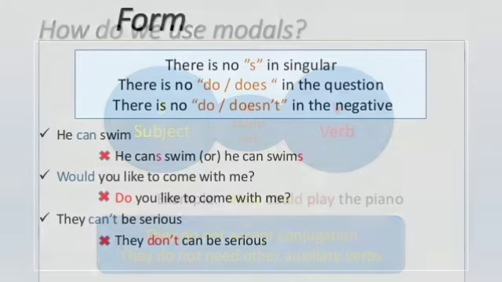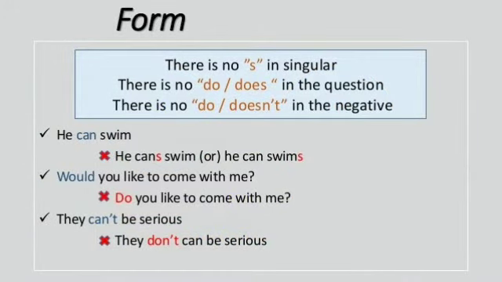Now let us see the various forms that we can use of the modals. First of all, let us see the rule that there is no s in the singular. As in the present simple tense, we use s or es with the third person singular, but we don't use any s in the singular with modals.